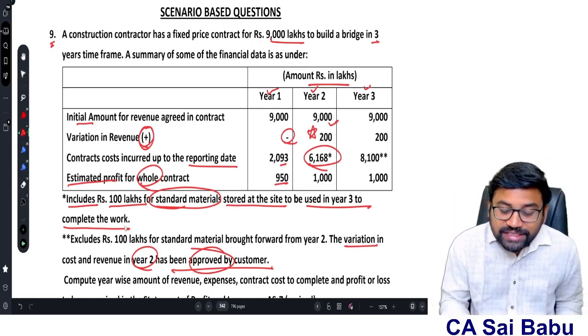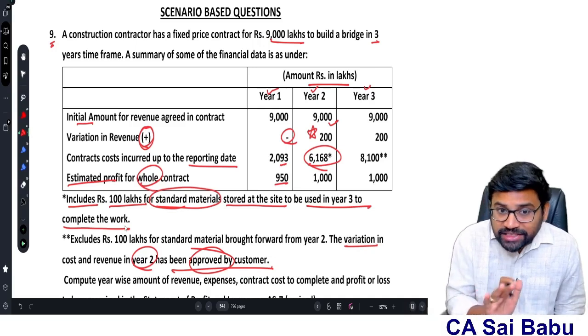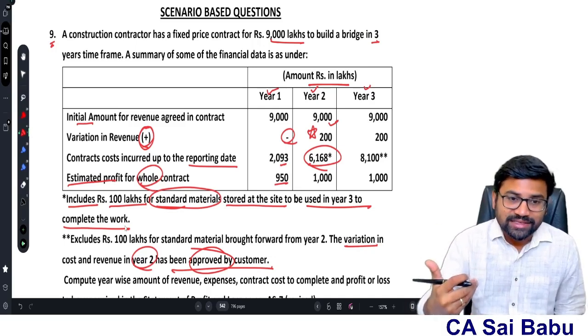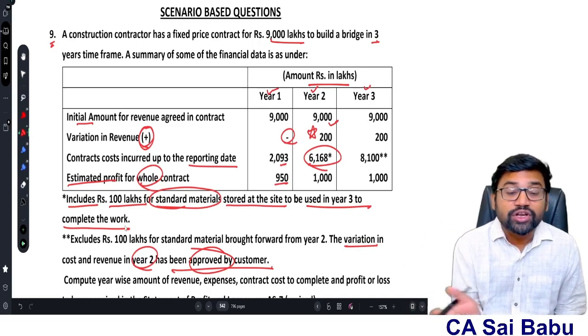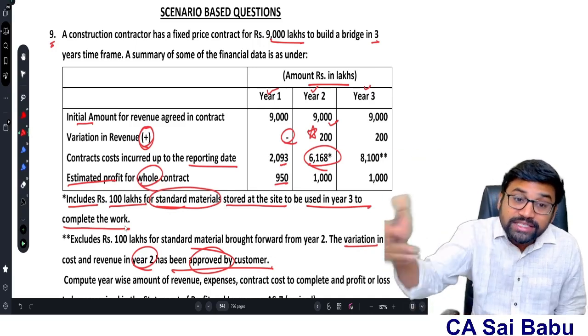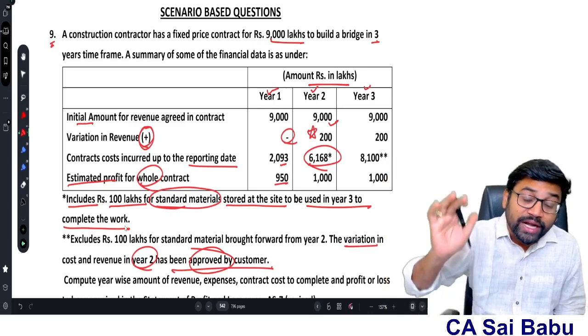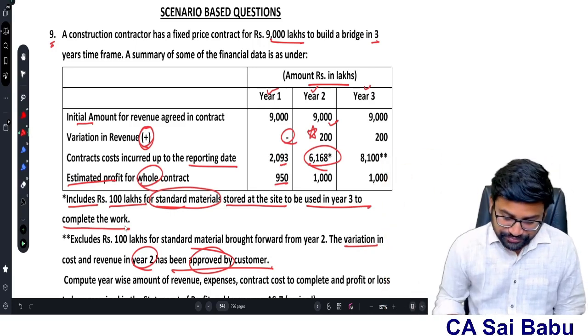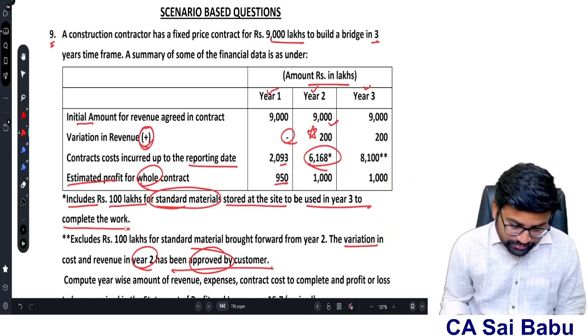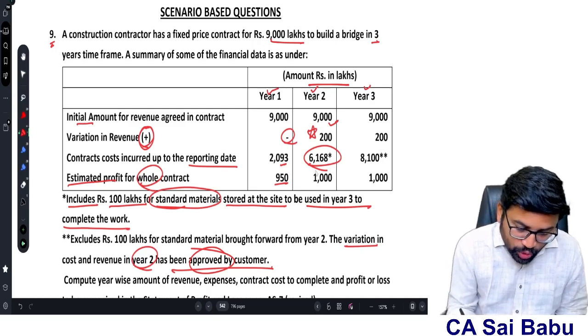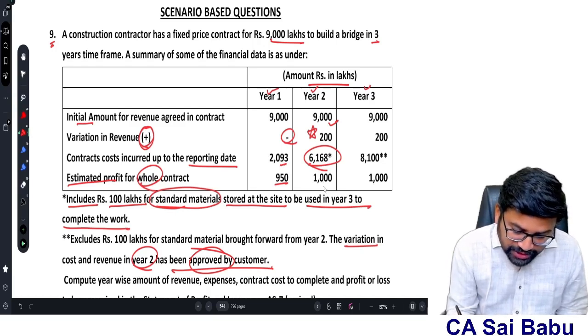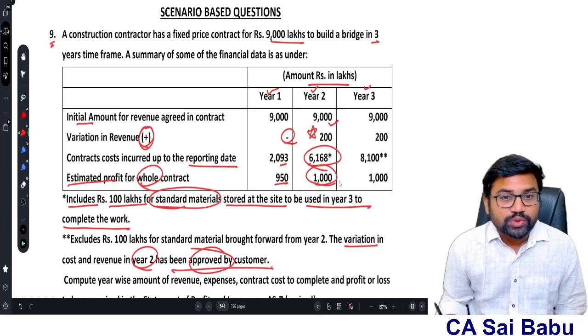So therefore 6,168 has to be reduced by 100 lakhs in respect of the materials which are not utilized, which are going to be utilized in the next year. Suppose if they are going to be utilized in the next year, they will be included in the next year cost, not this year cost. And the whole estimated profit for the whole contract is 1,000 lakhs.